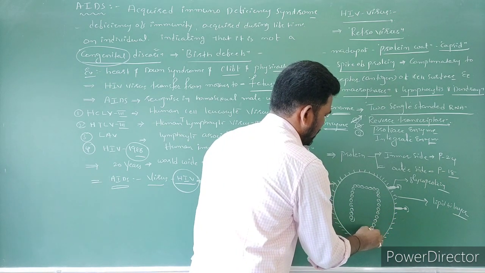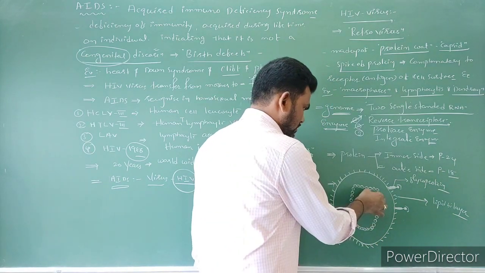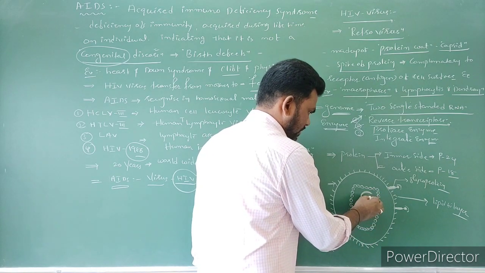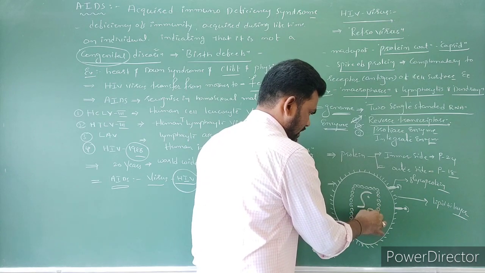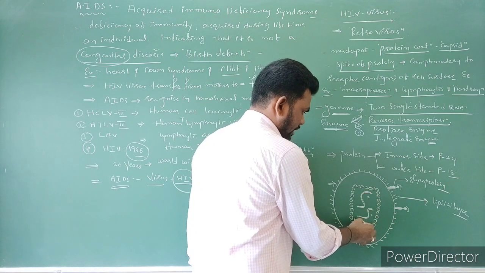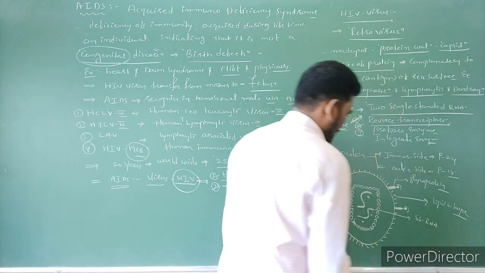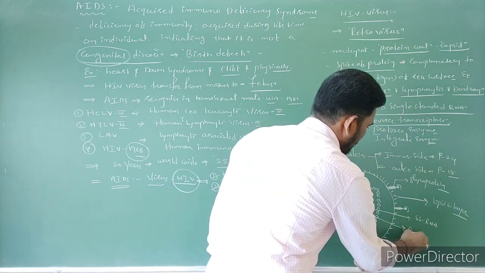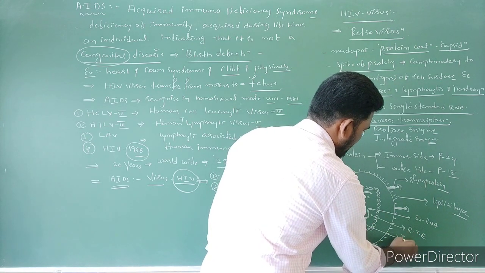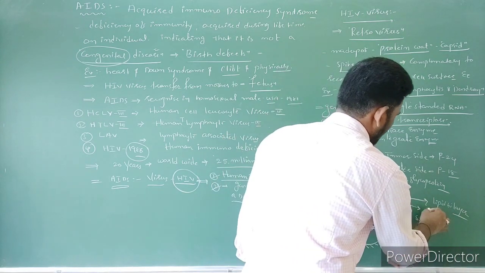Next, this is the inner side of the protein coat. Here is one single stranded RNA, and here also one single stranded RNA. Then the enzymes: one is a reverse transcriptase enzyme, one is an integrase enzyme, and this one is the protease enzyme.